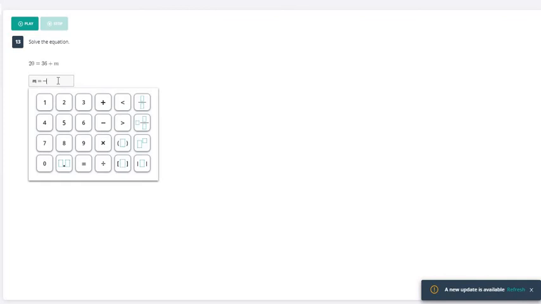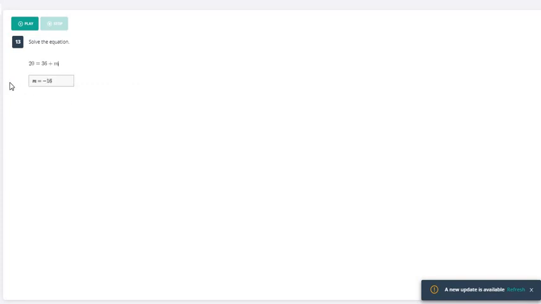On this one, I wanted you to write m equals negative 16. Sometimes it'll already say m equals off to the side. That's how you know you only have to put in 16. But in this case, you had to write m equals negative 16.